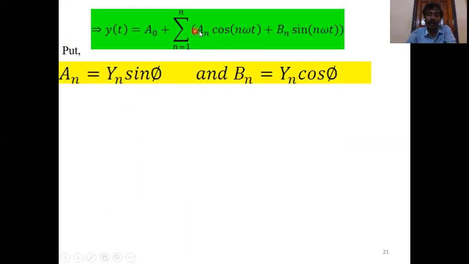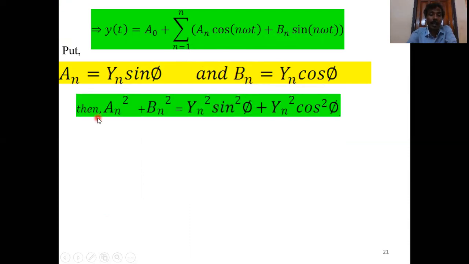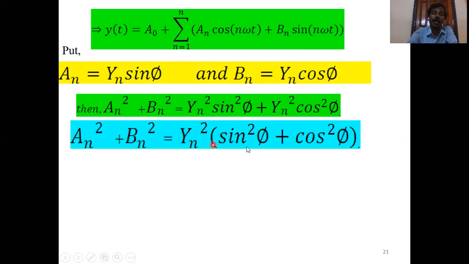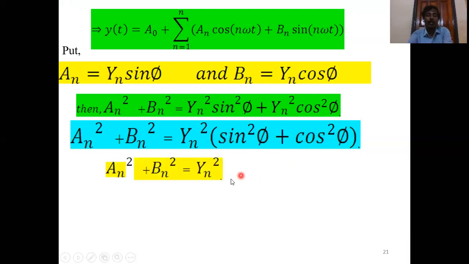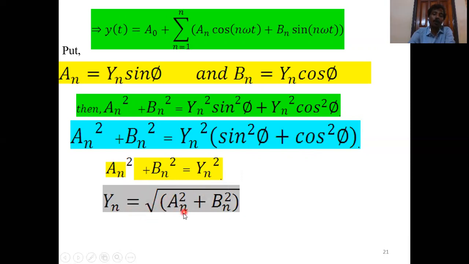Put an coefficient equals yn sin phi, and bn coefficient equals yn cos phi. Then an square plus bn square equals yn square sin square phi plus yn square cos square phi. Taking yn square common, sin square phi plus cos square phi equals 1, then yn square equals an square plus bn square, or yn equals root over an square plus bn square. This is the harmonic yn.